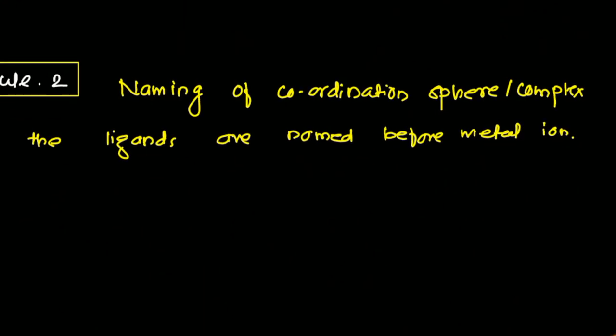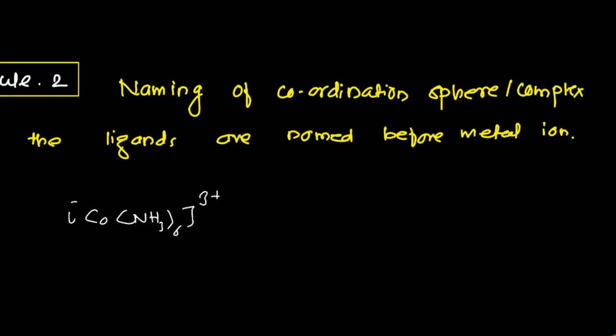In rule number 2, the naming of the coordination sphere, that is the cationic part: if your cationic part is a complex or a coordination sphere, then in that cationic part there are 2 parts. So for example, we will take the same example, Co(NH3)6, and what is the charge now? This is 3 plus.